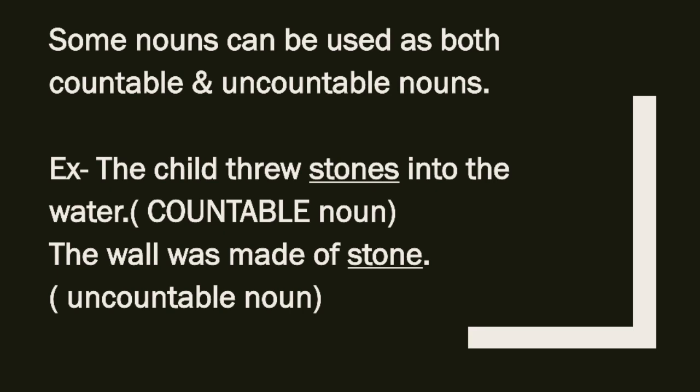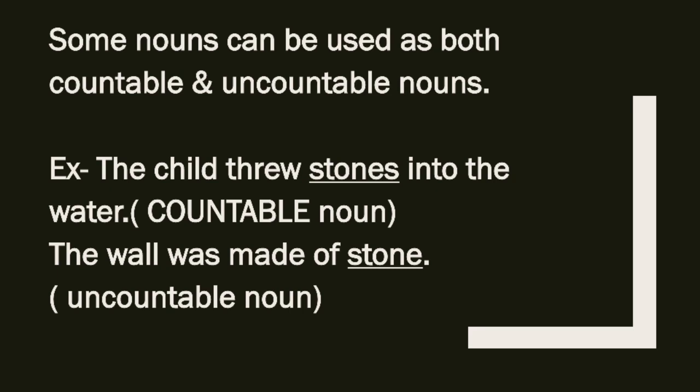In the second sentence, the wall was made of stone. जो wall थी, it was made of stone. Here you cannot count that stone ना. You cannot count whether it was made from 1 stone या 2 stones से. Right? So here stone is an uncountable noun. I hope you have got the meaning. You have to look at the sentence carefully just to recognize whether that noun is countable or uncountable.